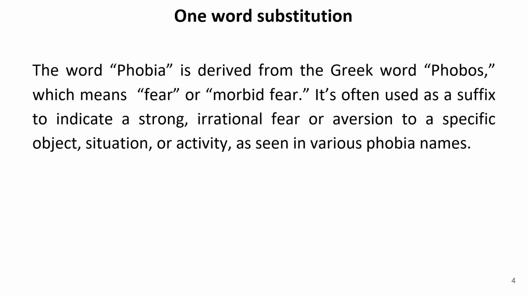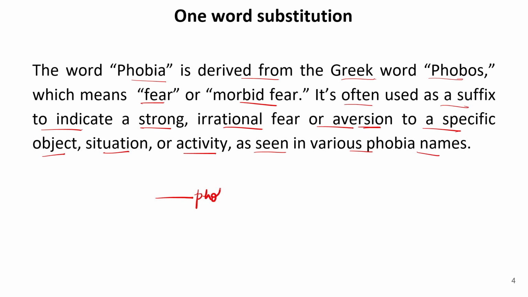So let's begin. The word phobia is derived from the Greek word phobos, which means fear or morbid fear. It is often used as a suffix to indicate a strong, irrational fear or aversion. Aversion means dislike to a specific object, situation, or activity as seen in various phobia names. Now, if it is the fear of anything, first we'll write that particular word and after that, we'll add phobia to it as a suffix to make it a phobia of something.